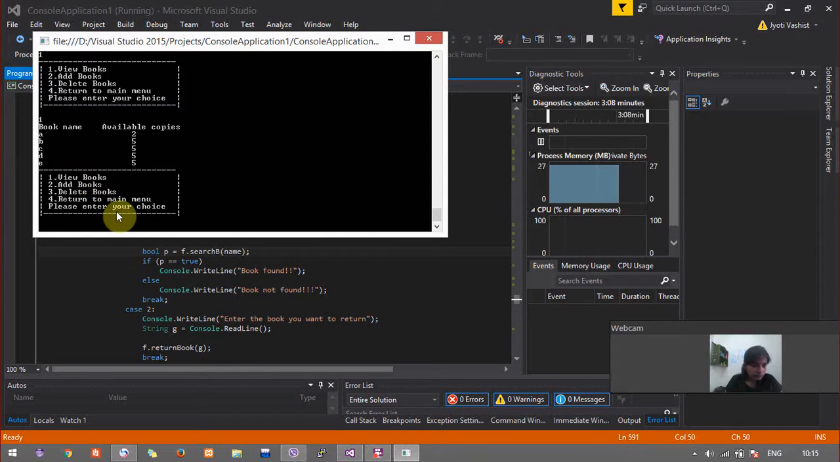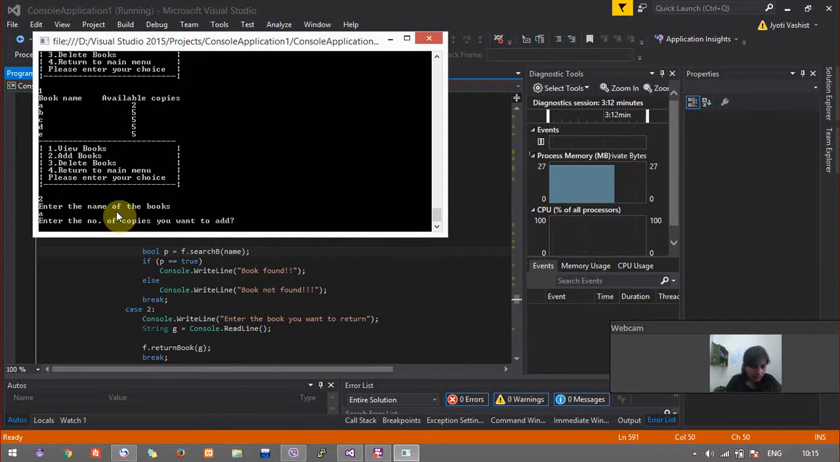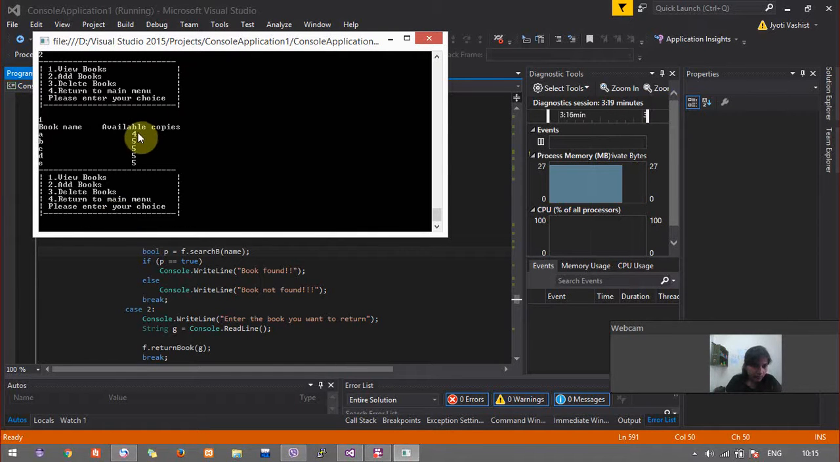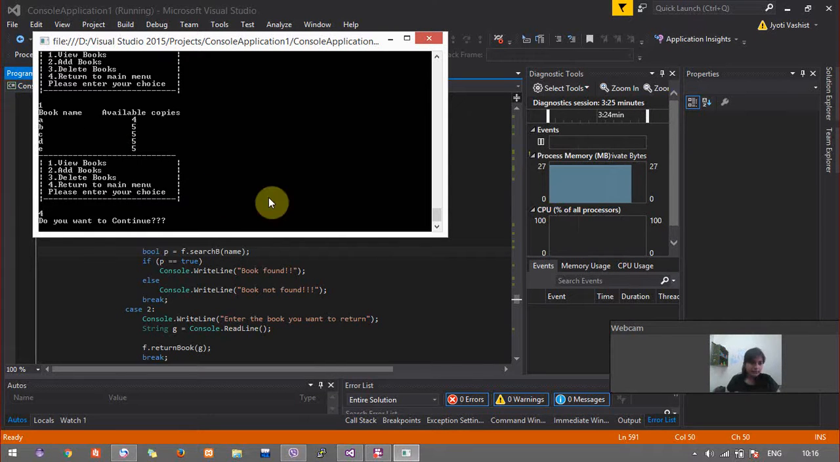Yeah, cool. Now if I want to add books, A, adding the number of copies, 2. If I view the books, yeah, earlier it was 2, now 2 plus 2 is 4. So cool. I'll return to the main menu. Yes.